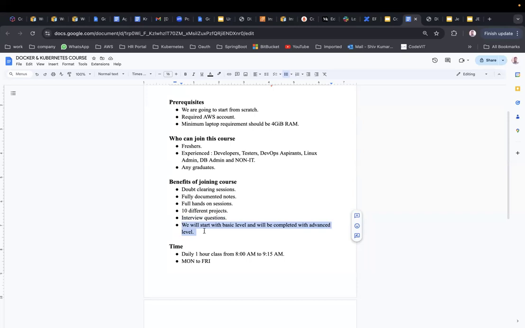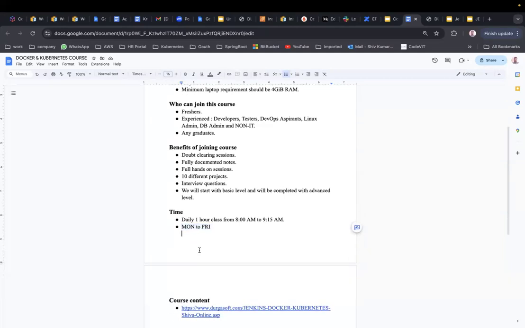So the timing is daily 1 hour to 1 hour 15 minutes, from 8 a.m. to 9:15 a.m., Monday to Friday, with weekends for holidays. Most of the time we are not going to take classes on weekends. But if time does not permit and any concepts are left in the middle, we will take a class on the weekend. 90% of the time we are not going to, but I need to keep that 10% as a buffer.